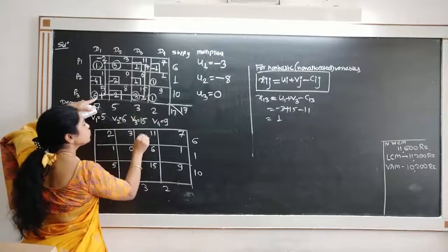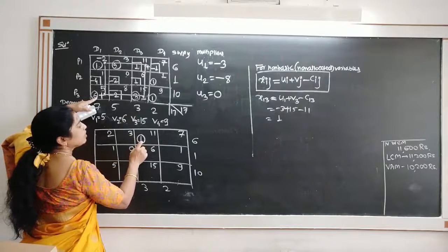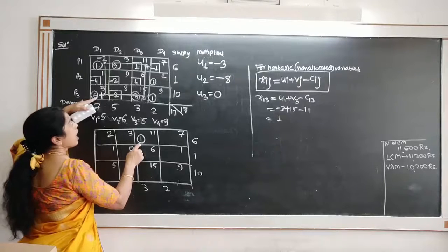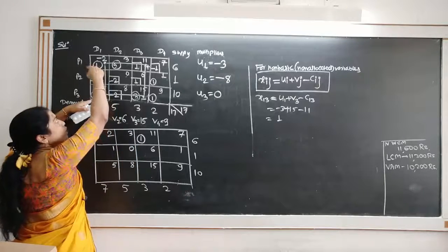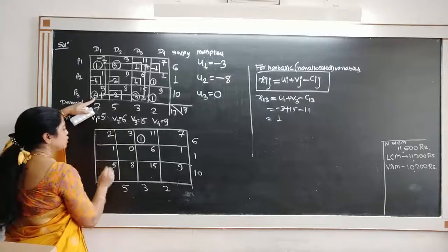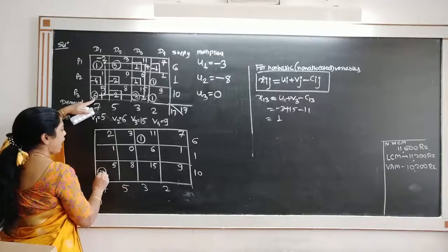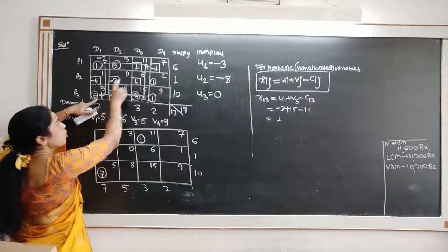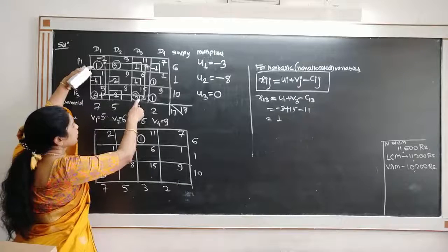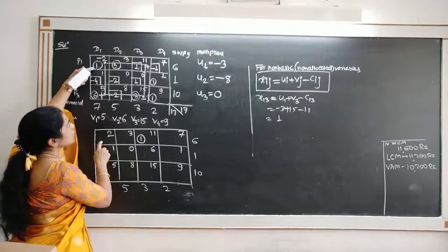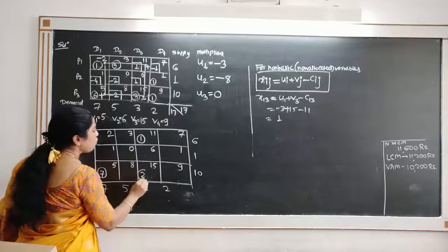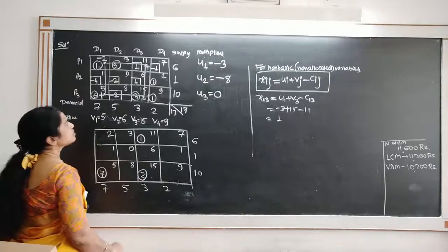So 1 is added. So now observe that this cell enters. So this variable enters, and because of 1, this variable leaves. You have to add this 1, so it becomes 7. Where it is plus sign, you have to add 1. So we have added 1 here. And we have subtracted 1, because 1 gets subtracted, this allocation leaves the solution. And here we subtract 1, so we get 2. All the other allocations remain as they are.